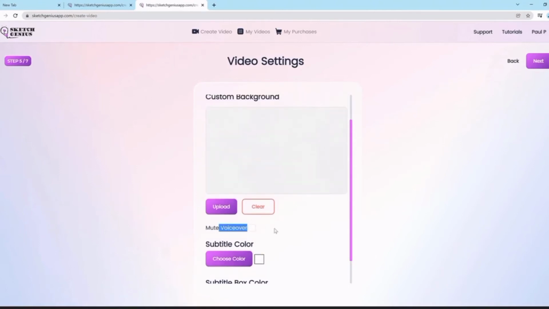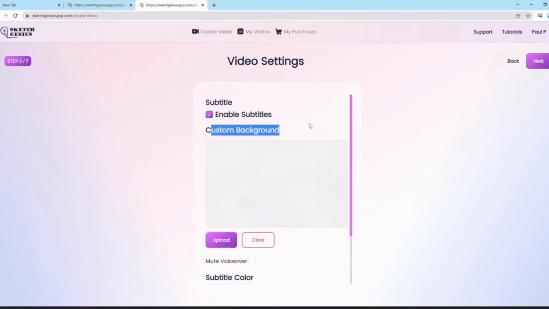You can even mute the voiceover and only create, for example, a video only or a video with only background music option kind of setup where you don't need to have a voiceover. This is useful if you want to just create a video and then add a voiceover later on, or you wanted to create a video without a voiceover, for example. And you can have a custom background. You can add any background here you want. Your video will have this background right out of the gate.